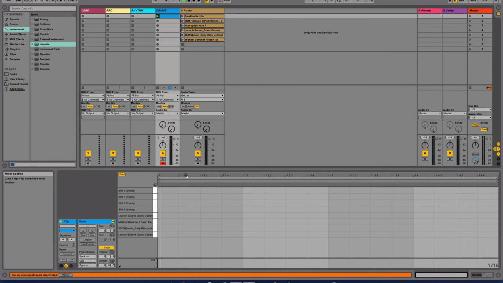So we're going to add some kick drums. I'm going to put one at the beginning by simply double clicking in this empty cell. And I'm going to put one halfway through at 1.3. I'm also going to add a lead in. Now let's add some of our clicks.